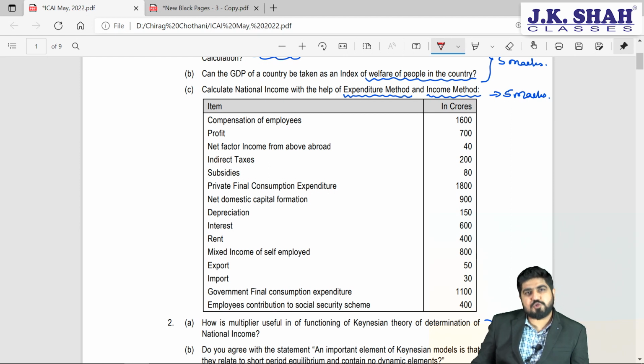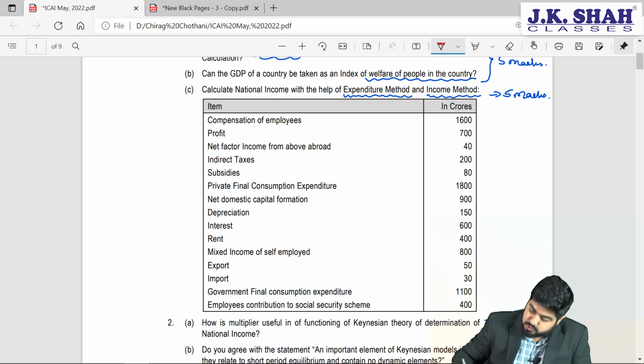However, you also know friends, for a country like India, which is having such a massive population, and that too with so many states, union territories, and different kinds of complications which in economics we face on a day-to-day basis. So in reality, do you think the answer would be the same? The answer is no. So there might be a difference. So please do not worry if your answer from expenditure method and from income method is different. Now let's first evaluate the expenditure method entirely and derive the answer.